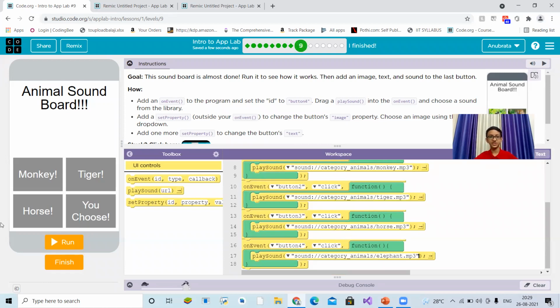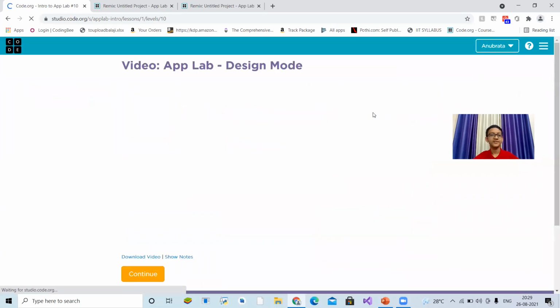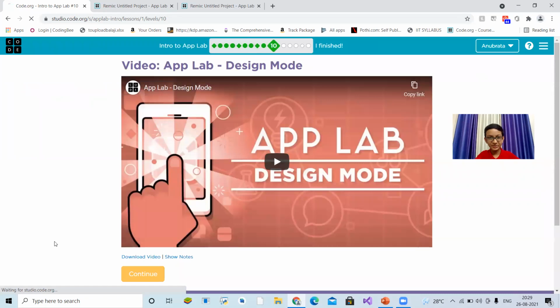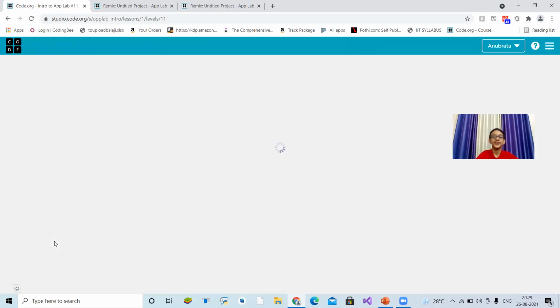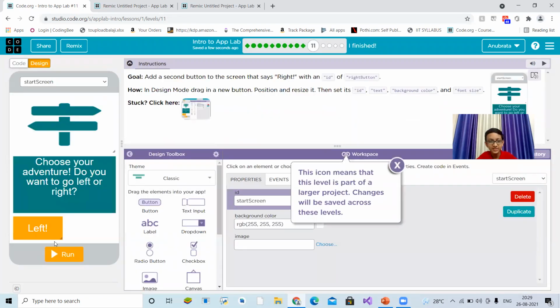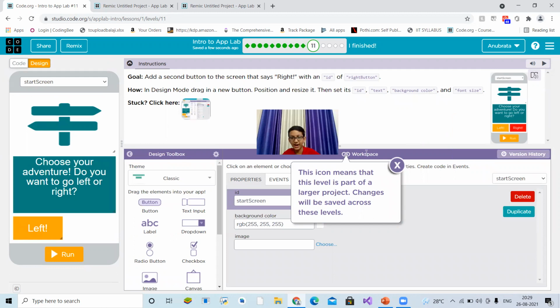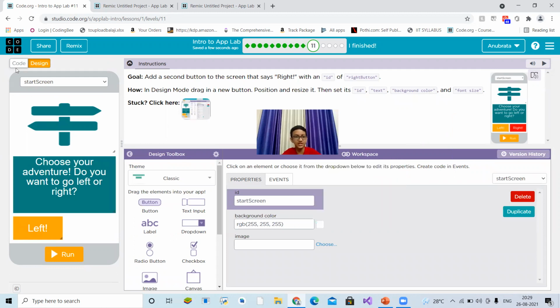Let's click on finish. It was a lot of fun. I was almost scared with the sound of the monkey. It screams so loudly. Okay, the goal is to add a second button which says right with an ID right button. We have full access to the design code here, so you can see.